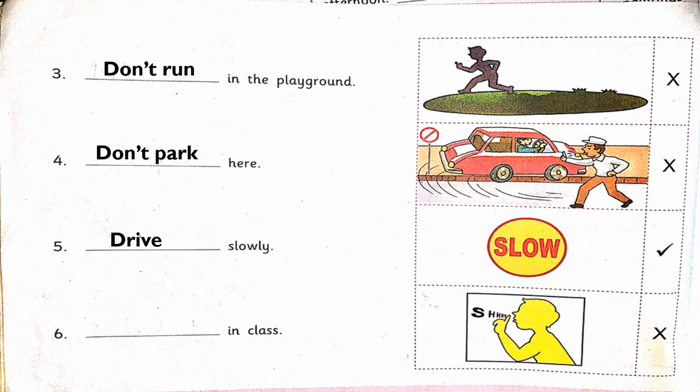But there is a cross mark at the side of the picture which indicates don't shout. So our sentence is don't shout in the class. Children, with this, we have completed exercise C.